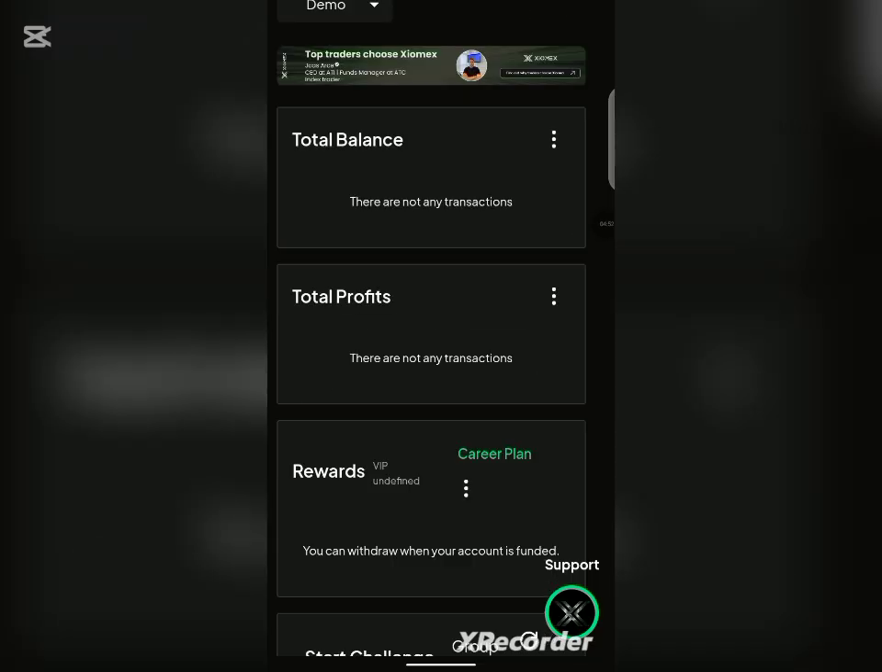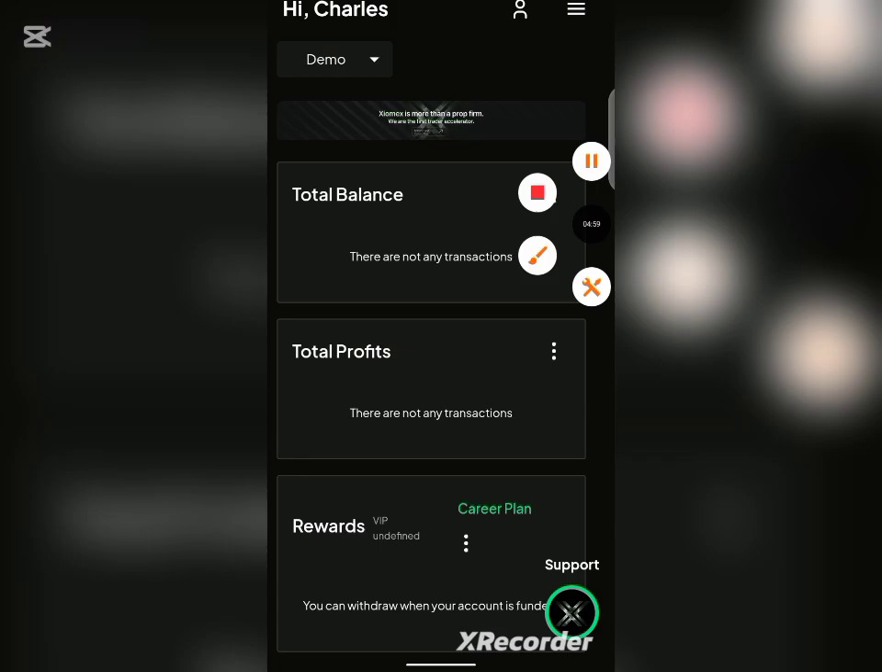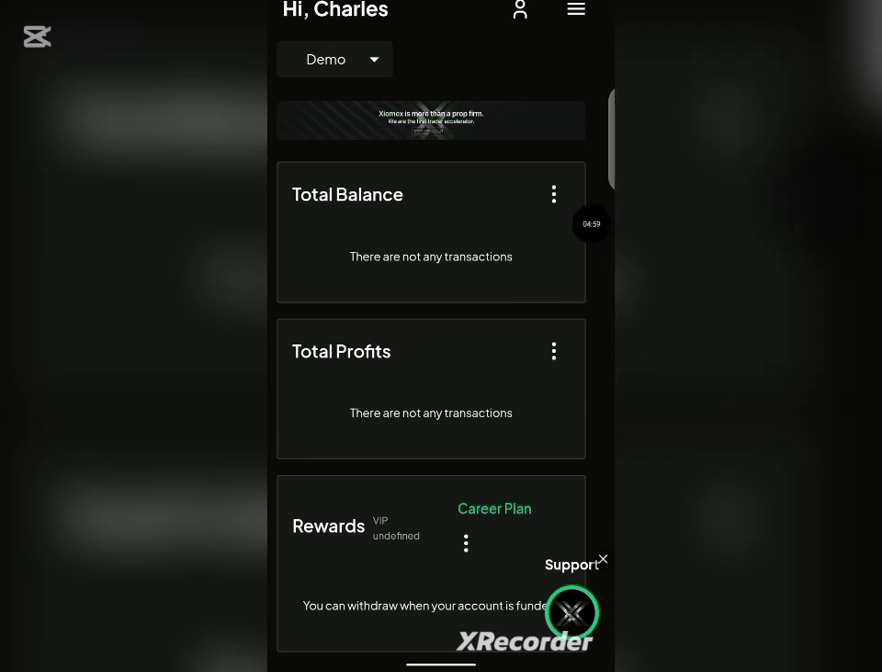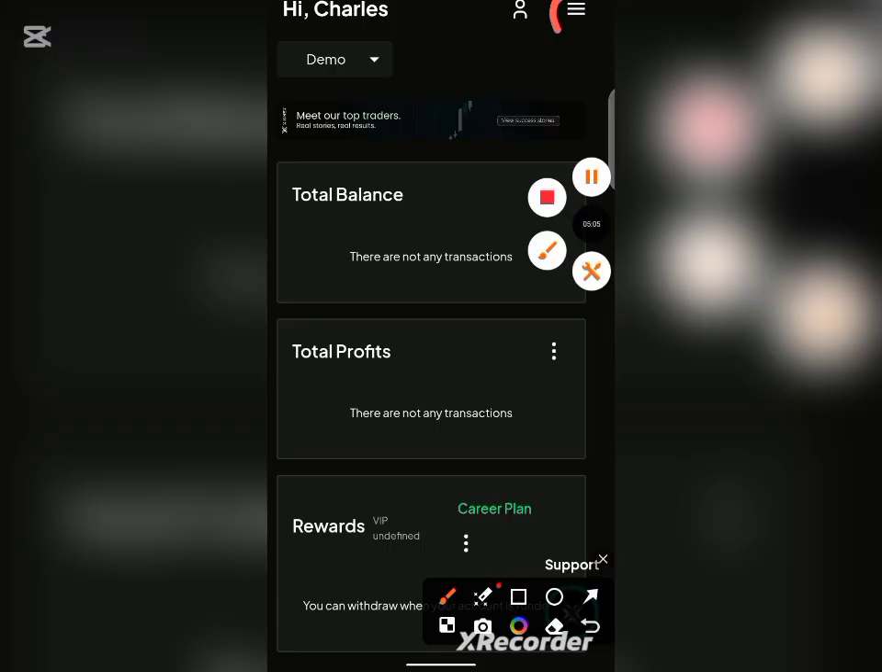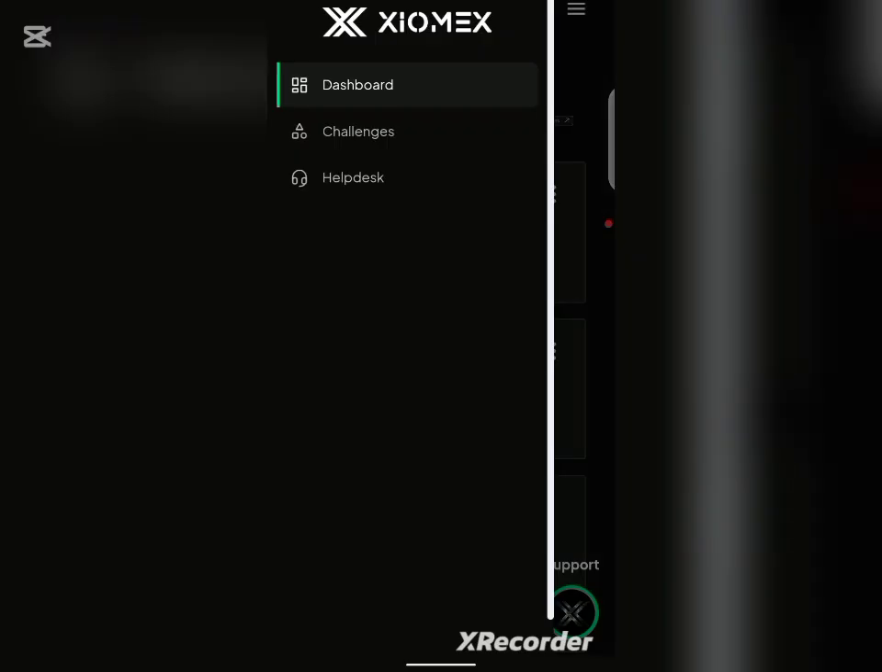So now, in order for you to get your free $5,000 profit account, the next thing you have to do is for you to click on this three line up here. Click on this three line up here. So once you click on it, it's going to bring you to somewhere like this. Just click on challenges. Click on challenges and wait for it to load.